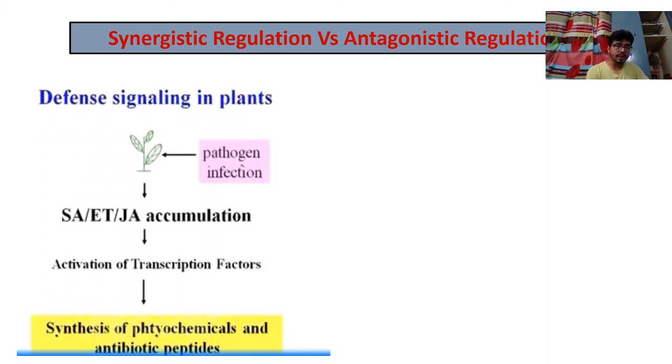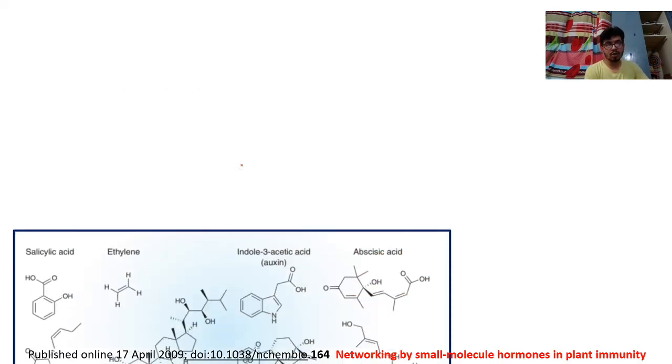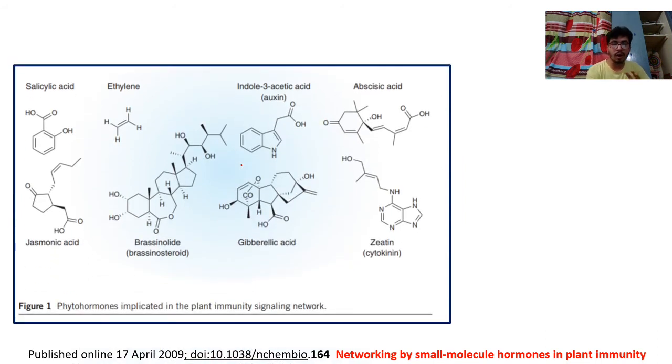So SA, salicylic acid, ethylene and jasmonic acid pathways are really very prominent for understanding defense response in plants. Lots to know, lots to discuss. These hormones are really very important for plant immune system networking and signaling processes.